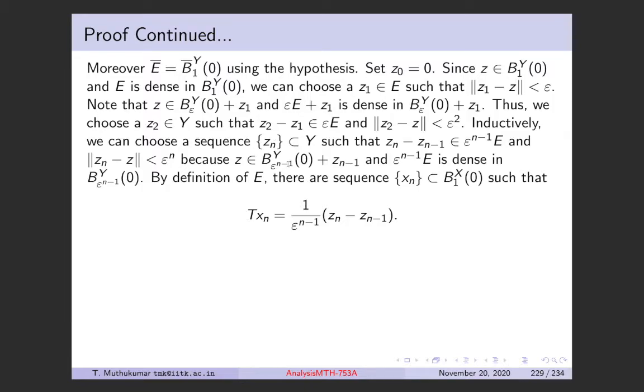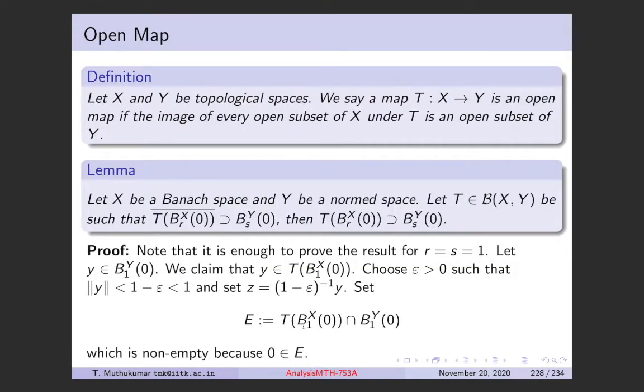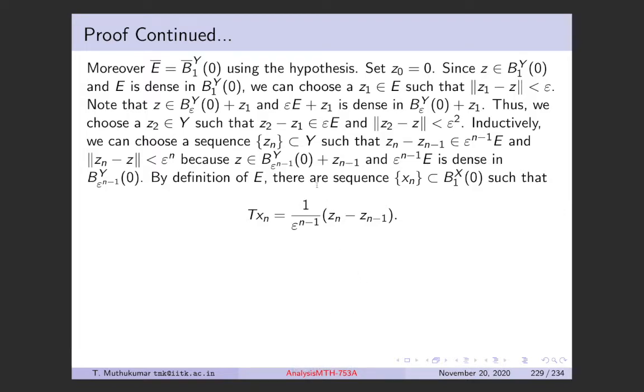Now, by the definition of E, right? E was the set intersection of the unit ball image and the unit ball in Y. If you remember, so by the definition of E, there is a sequence Xn such that T xn is 1 over epsilon to the n minus 1 times Zn minus Zn minus 1.